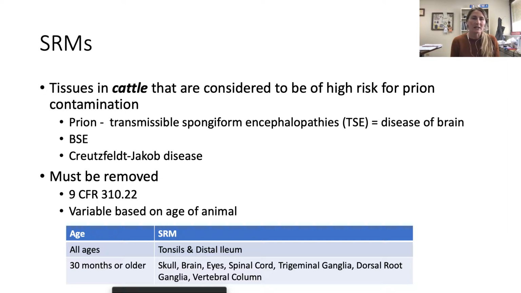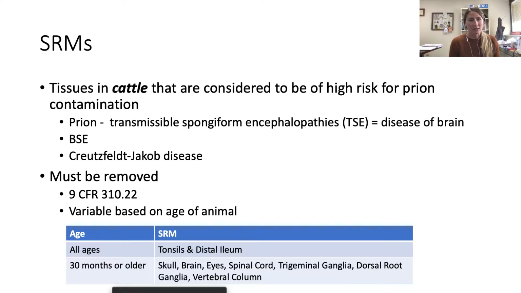Hogs, we have not identified any prion in hogs that would be an area of concern for us if we consume pork. And a prion is a protein that changes shape somehow in the body. It's not yet known why, and it affects the brain. So it's a disease of the brain, and we call the group of prions TSE, transmissible spongiform encephalopathies. If we're looking at cattle specifically, we are looking at BSE, or bovine spongiform encephalopathy. So this group of TSEs causes a disease state in the brain. It's a nervous system disease, which is where we're going to see nervous clinical signs.